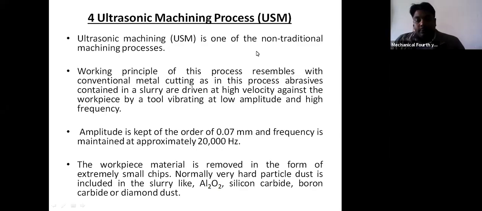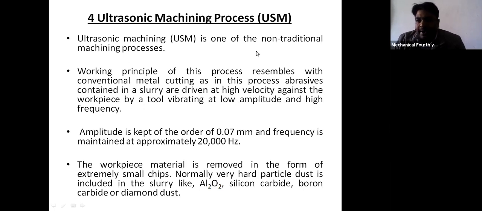Okay, so let's start. In the last class we were doing non-traditional machining processes. We have seen abrasive jet machining, then water jet machining, then abrasive water jet machining. And today we will do the ultrasonic machining process, that is USM, the short form.